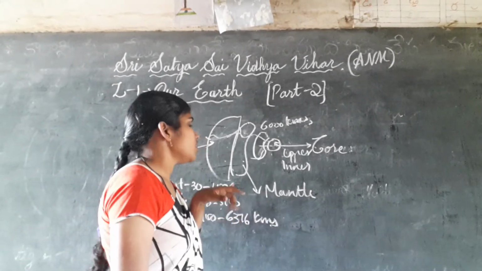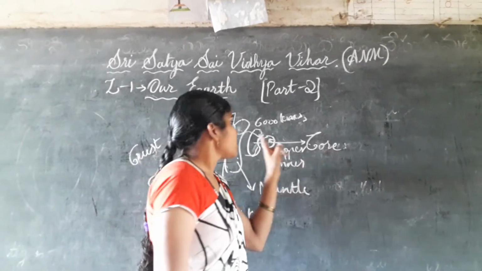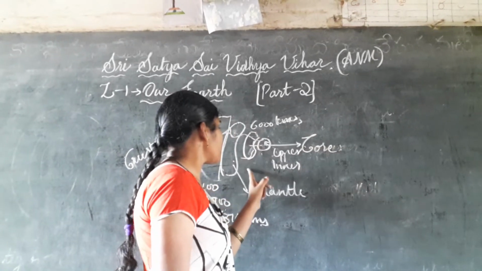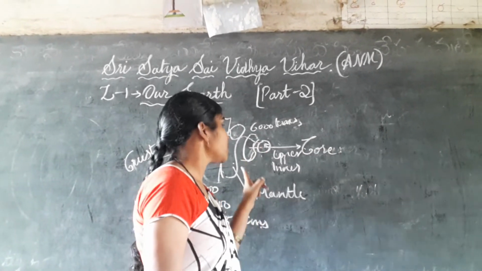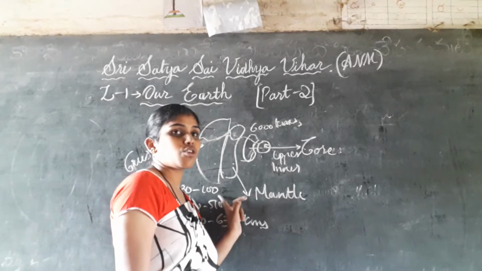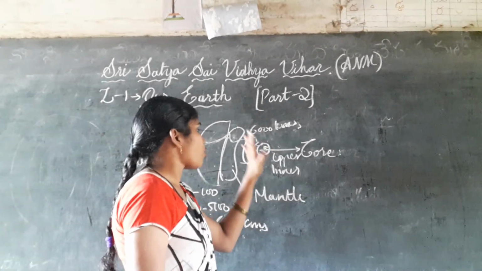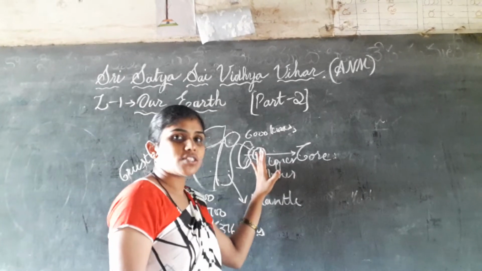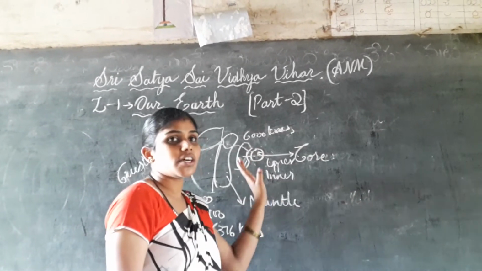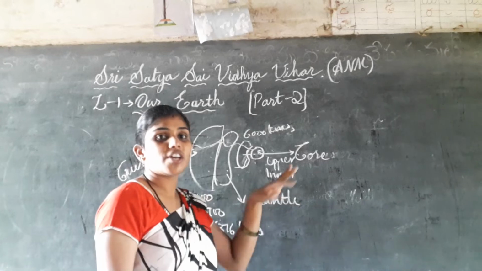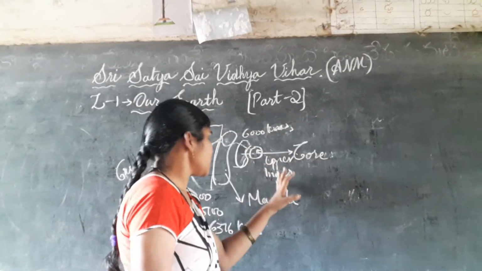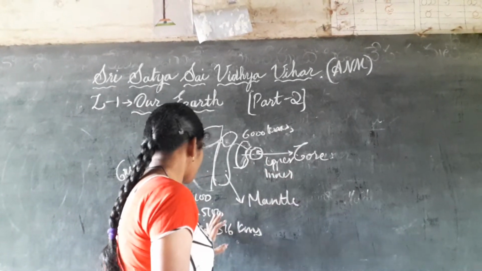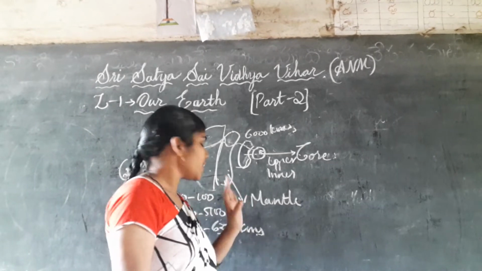About the upper layer, the crust of the earth, I told you 30 kilometers to 100 kilometers. Here we can see rocks, hills, mud and some water bodies on the earth. Coming to the mantle, the mantle is a somewhat liquid area.